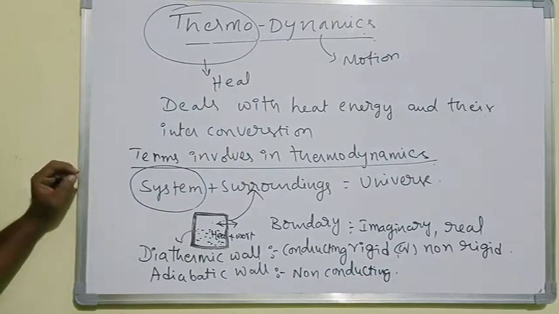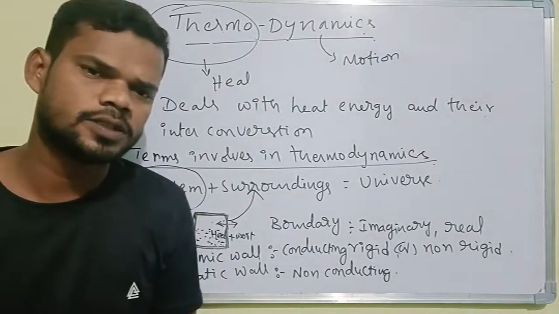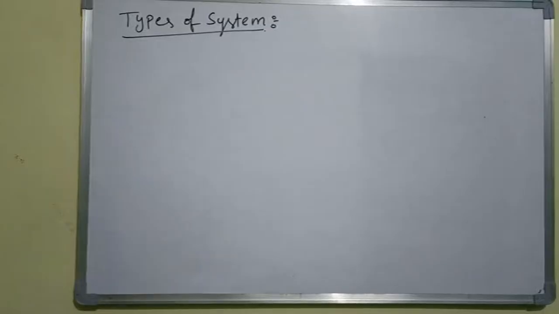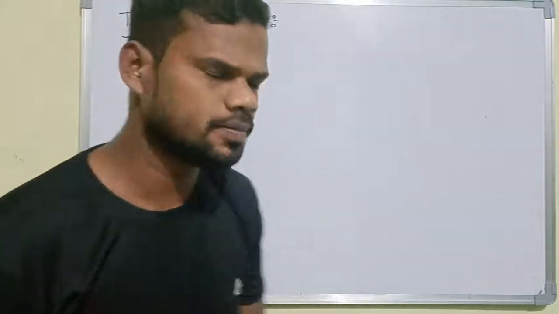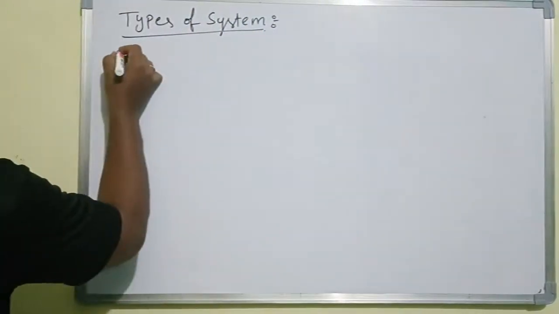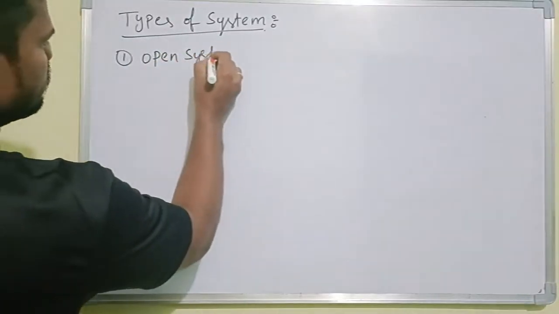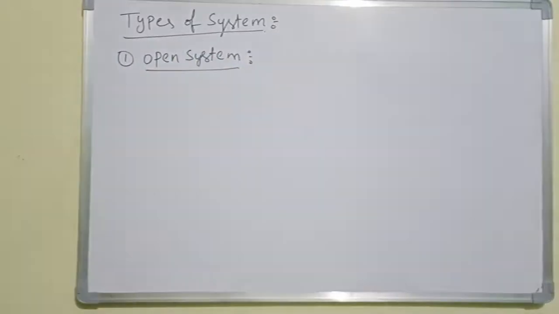So these are the terms involved in thermodynamics, right? Next we have to discuss the types of systems. Another topic is types of system. Here we have three types of system. One is an open system. So the first one is an open system, right?